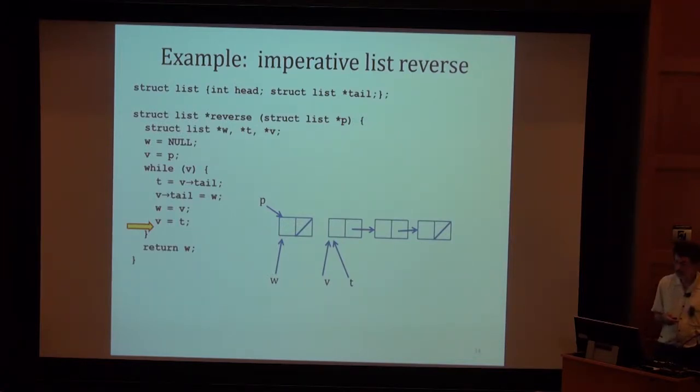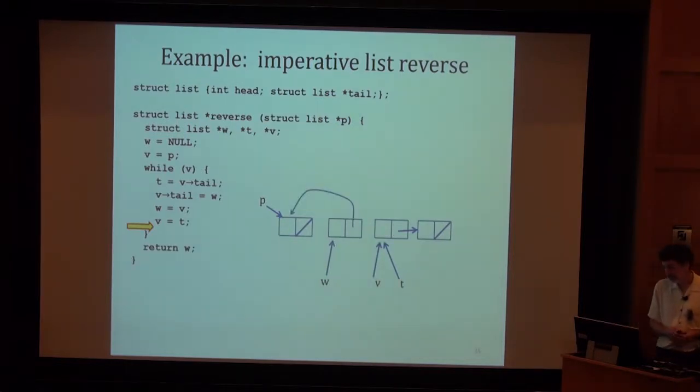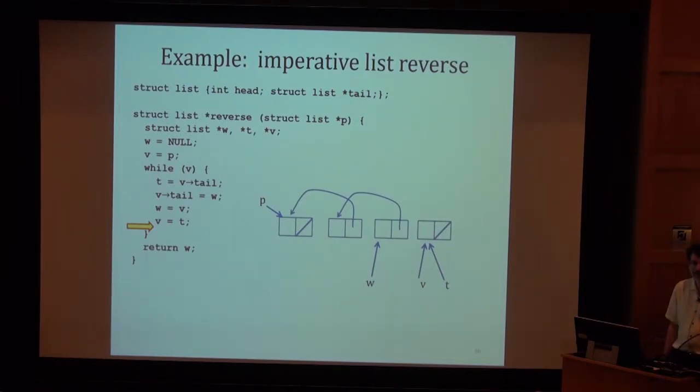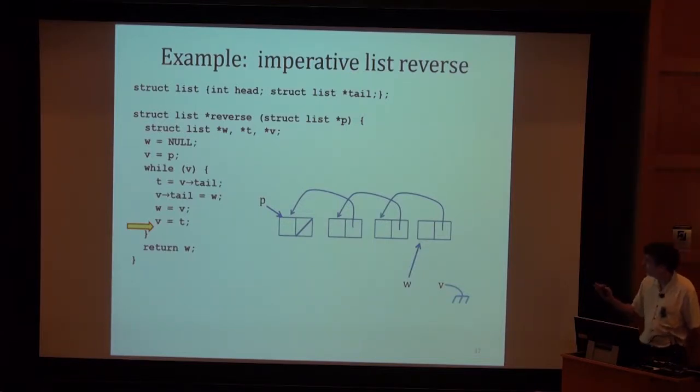And if we run this, well, V is still not null, so let's run another iteration. And another. So you can see it's sort of reversing the list in place. And we'll do one more. And now V is null, so the loop terminates. And we return W, which is a pointer to a linked list representing the reverse of the original list. Well, that's a proof I just gave you. We don't need Coq anymore.